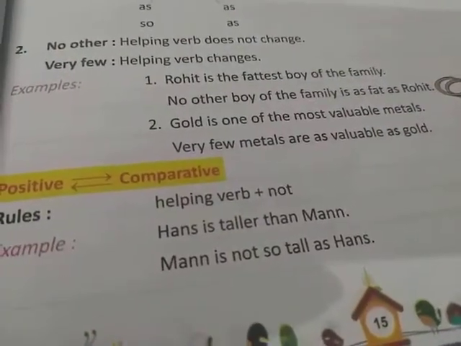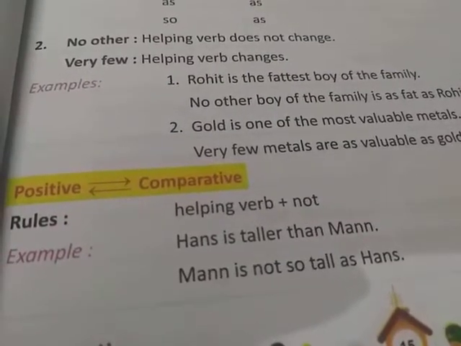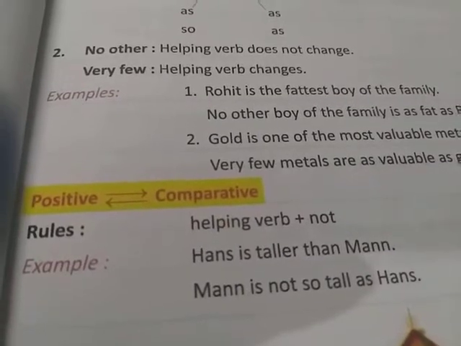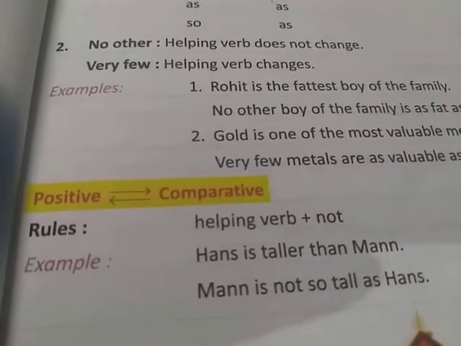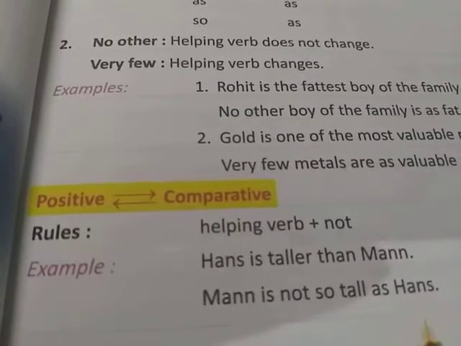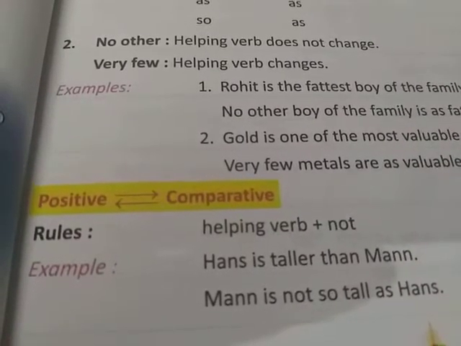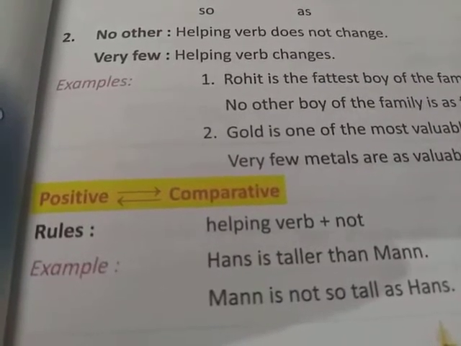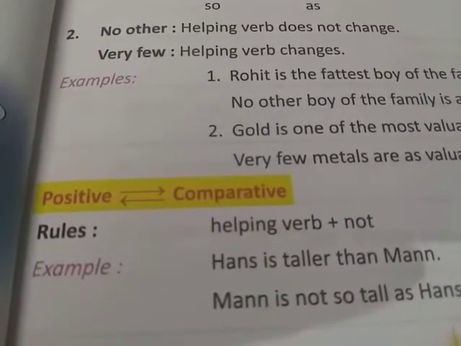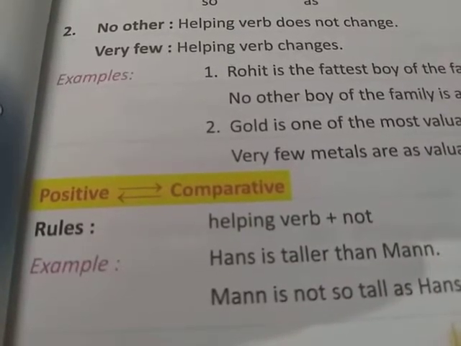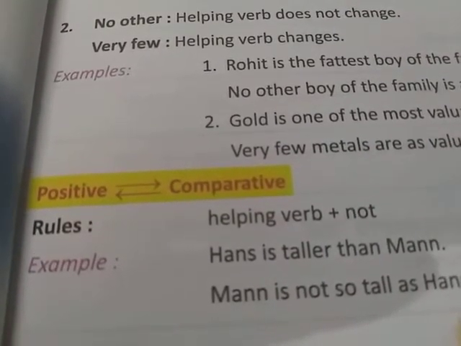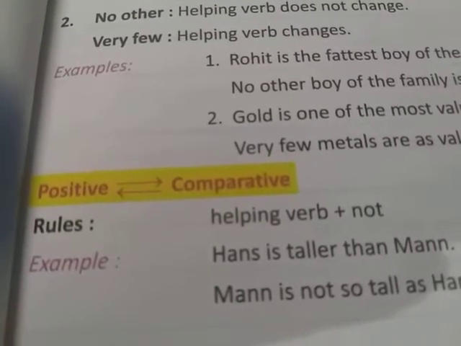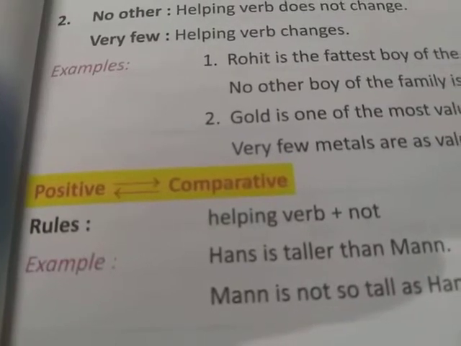So students, you can see here, as the following examples show, it is possible to change the degree of comparison of an adjective or adverb in a sentence without changing the meaning of the sentence. For example, you can take Naomi is not one of the cleverest girls in the class. So you can change it as Naomi is not so clever as some other girls in the class.